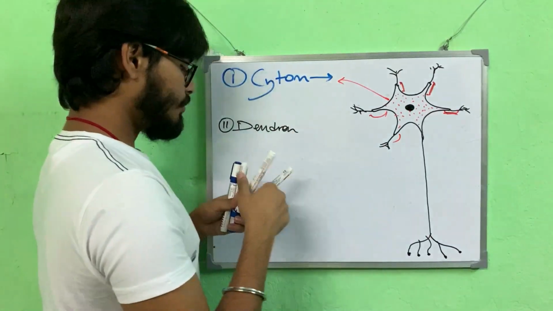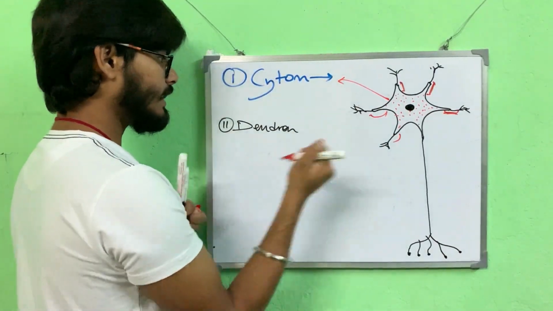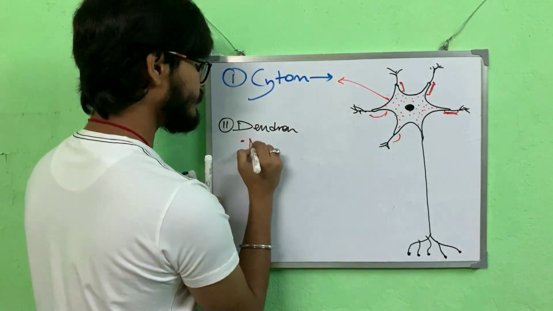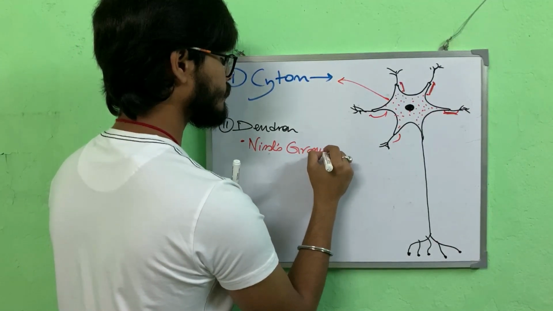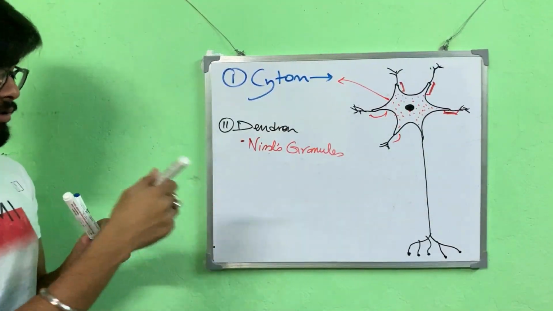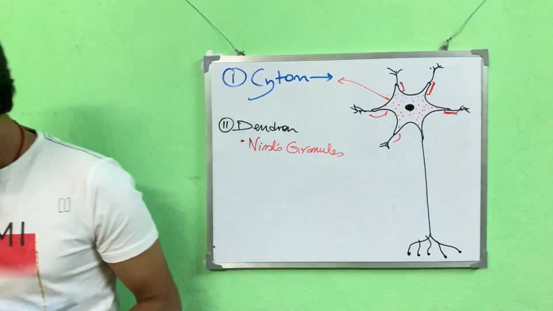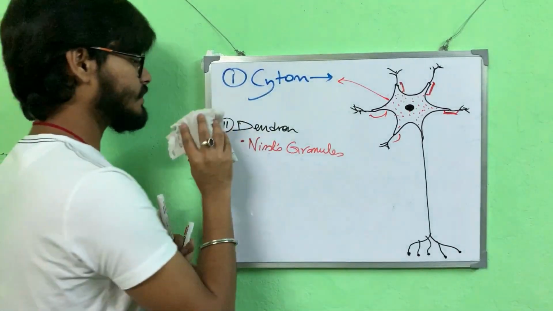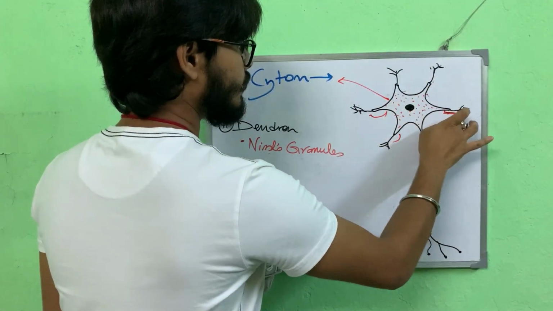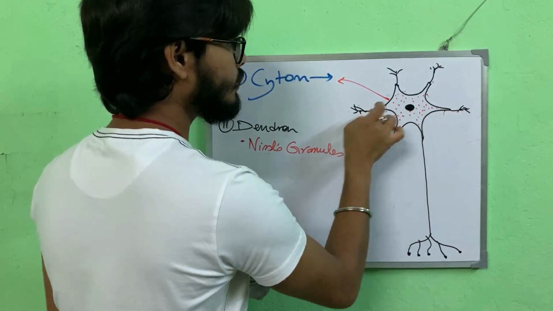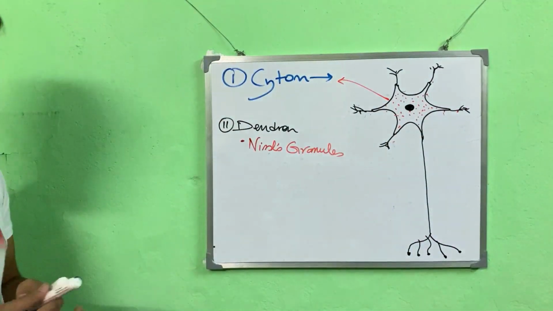It's important to know here also that these dendrons also have Nissl's granules. That's enough for the dendrons or the dendrites. We'll talk about their functions later on, because they are interrelated.